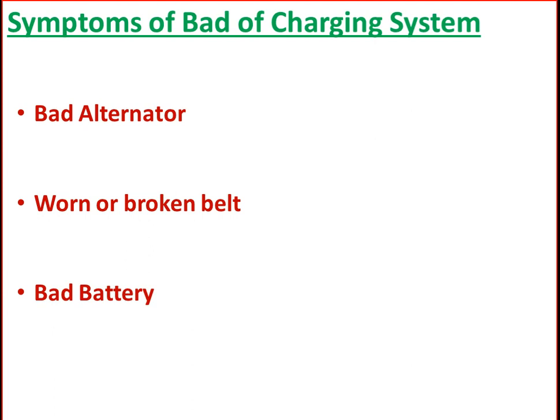With this, the battery is prevented from charging fully and the parts won't be properly powered if care is not taken. When the alternator goes wrong, the car electrical system will be powered by the battery and drain it off.